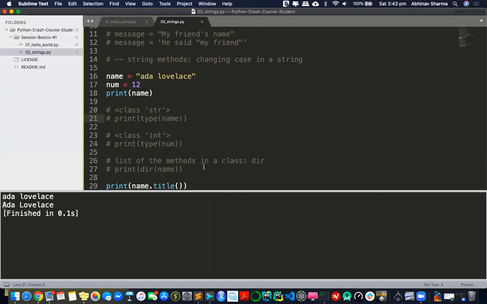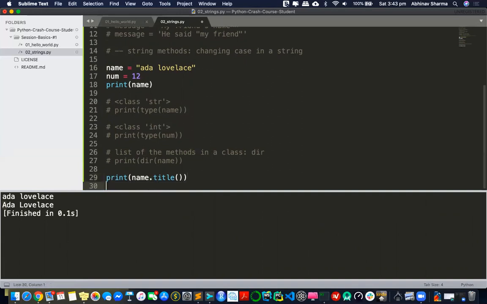Are you able to understand why I want to talk about methods? Do you understand how it works? Yeah, I think so. Because this is an object of a particular class, and it has some methods inside it. If I want to access those methods, I can always access them via dot.